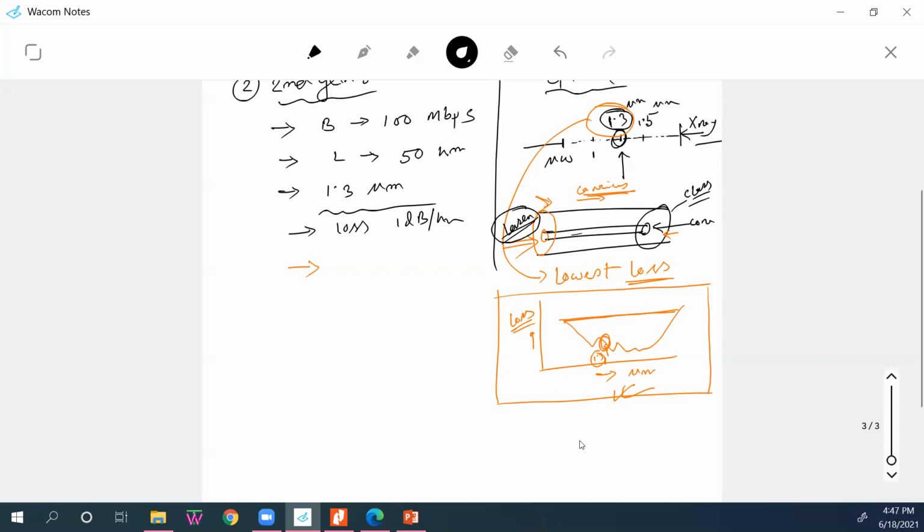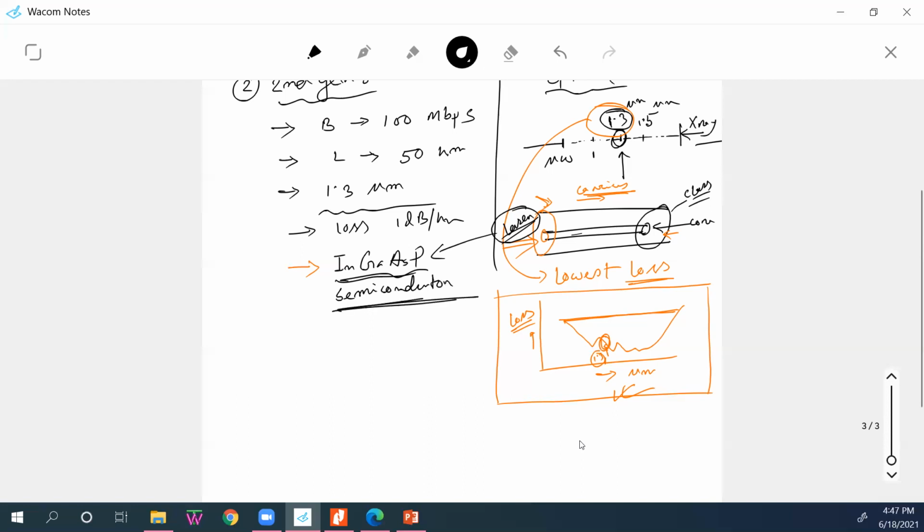But this is the first time a laser with indium, gallium, arsenic, phosphide was introduced. Instead of indium, gallium, arsenic, I can write semiconductor laser.